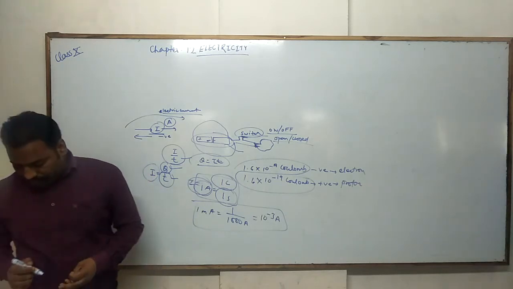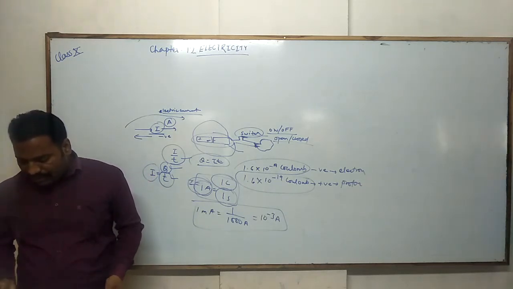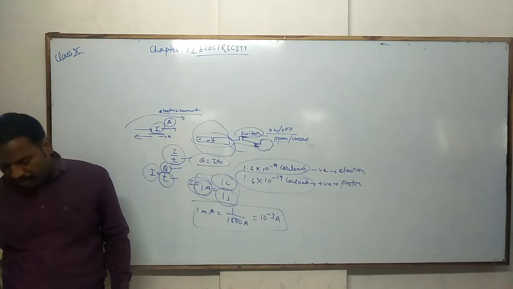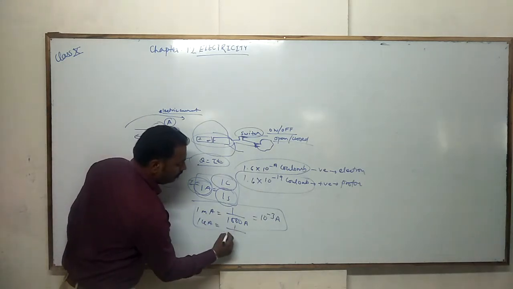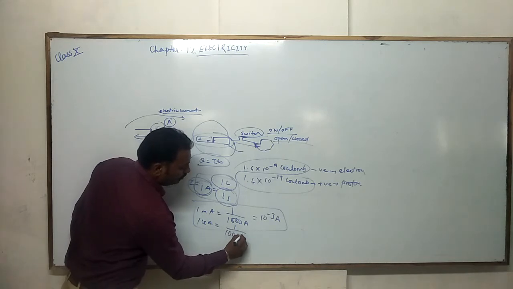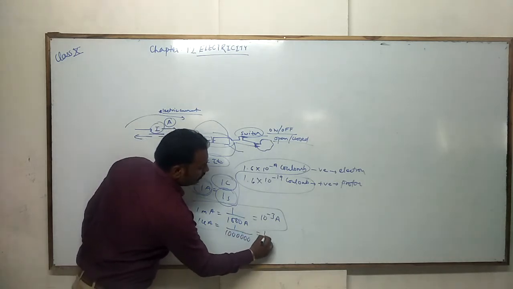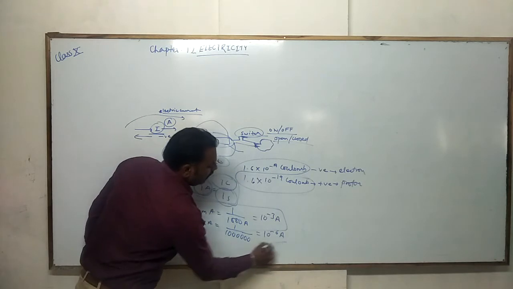Or in microampere, that is 10 raised to power minus 6. So 1 microampere is equal to 1 upon 10 raised to power 6 ampere.